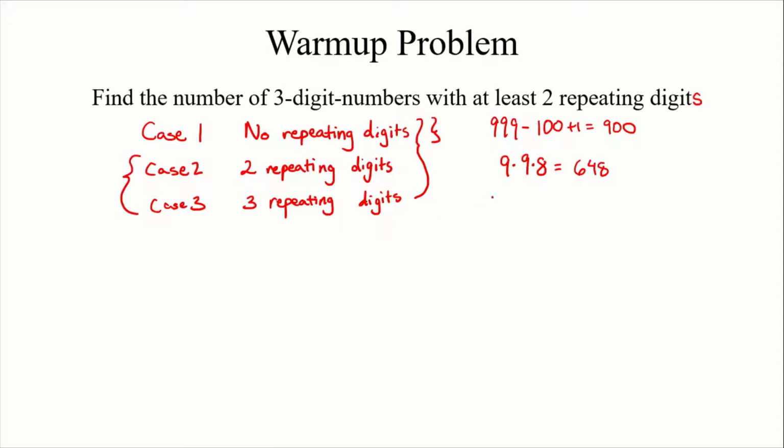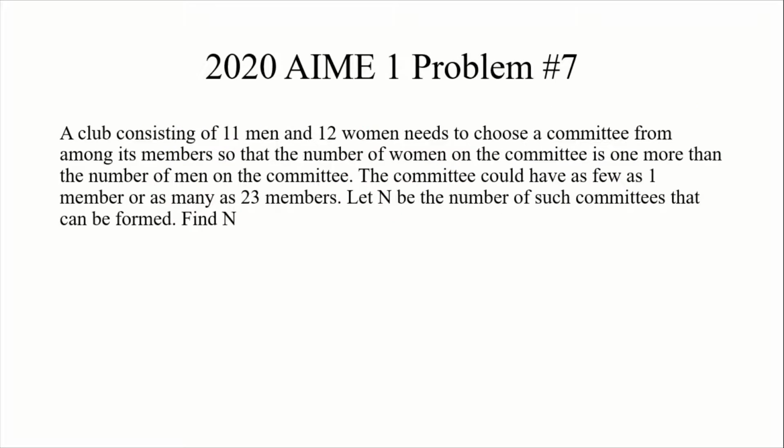All right, so now we take 900 and subtract from it 648. And if we do it correctly, we should get 252. There. So our answer is going to be 252. Now make sure you see why this works. We're taking the total number of cases and subtracting the number of unwanted cases. Now this is called complementary counting, and it's going to be really useful in the next problem, which happens to be the 2020 AIME 1 problem number 7.